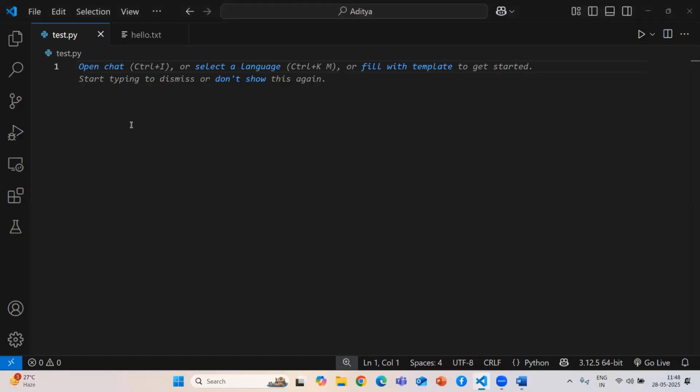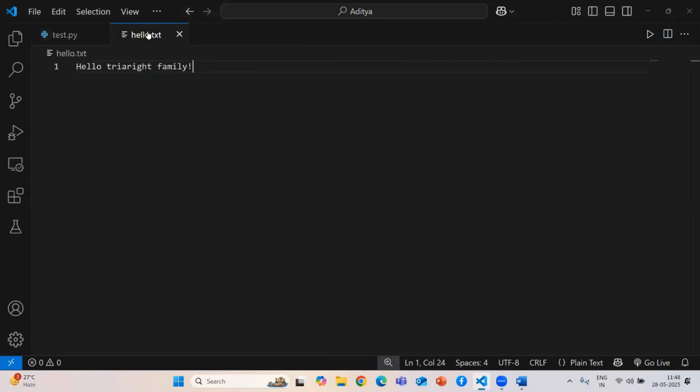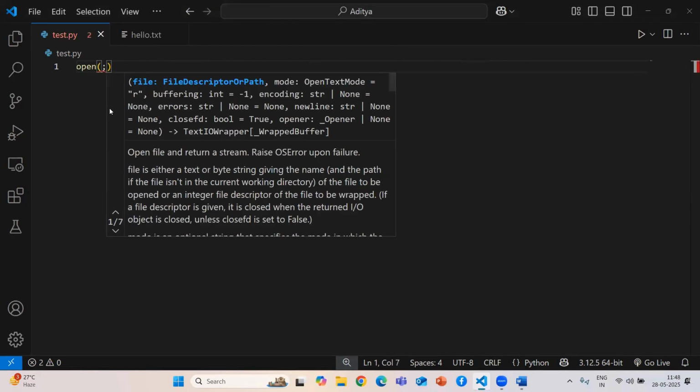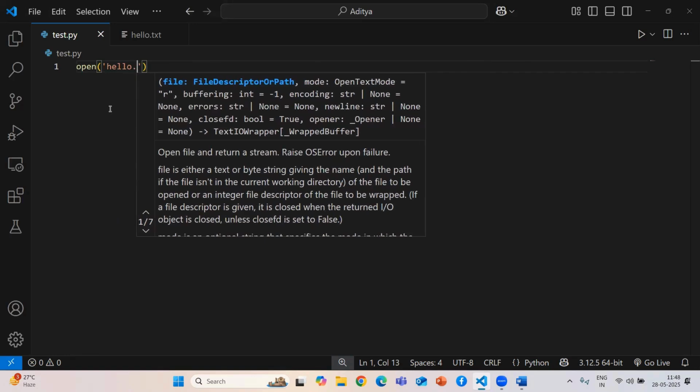So we are coming to VS Code. I'll create a text file by the name hello.txt. Now I just want to read it, so with the help of the open function I take the file name hello.txt.